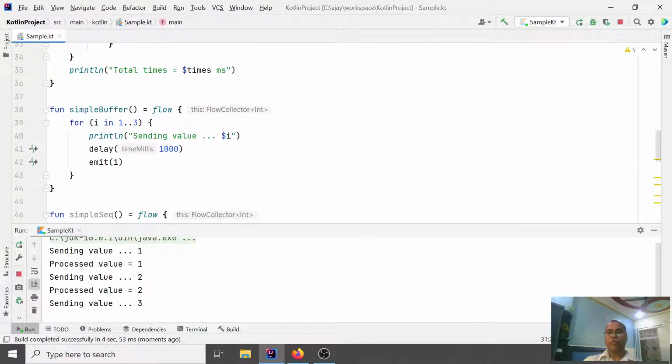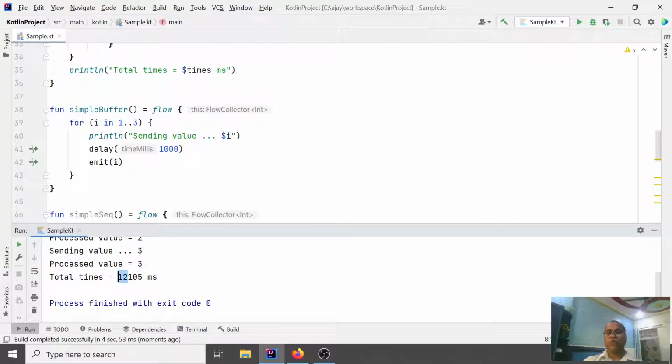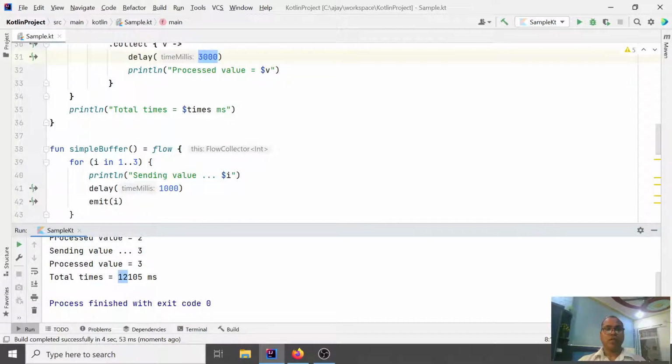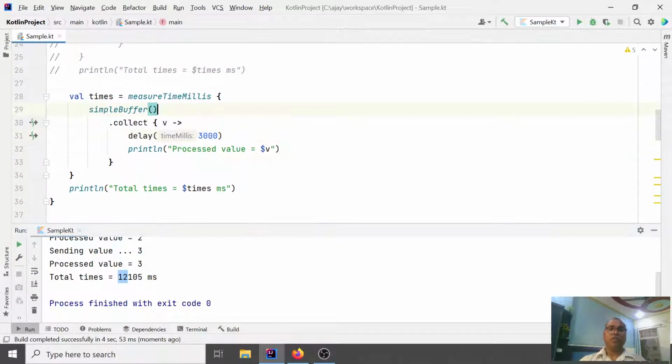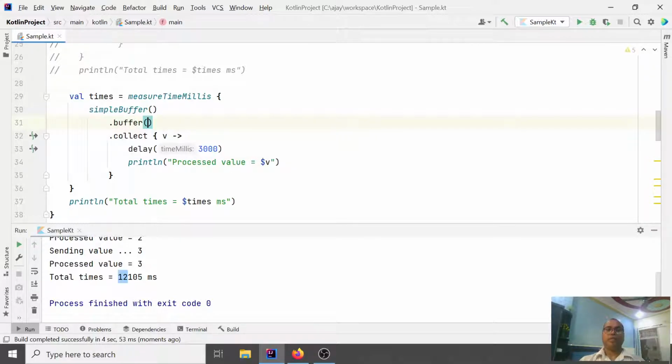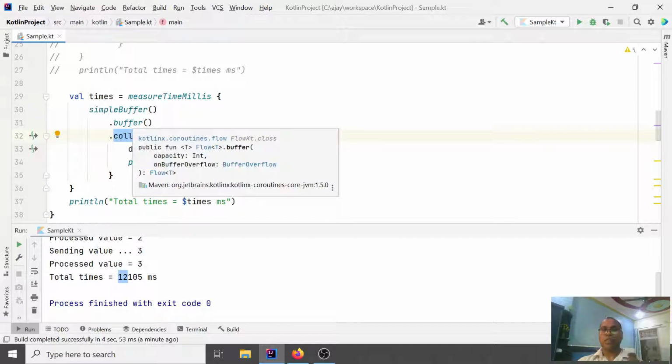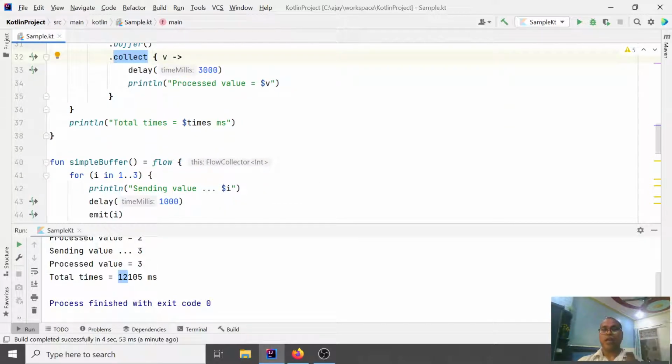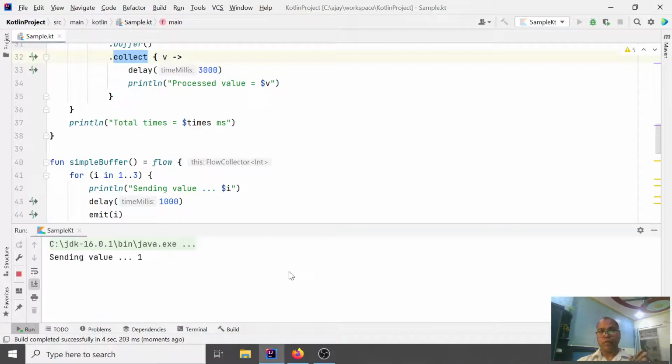After that, they are going to buffer the data, not waiting for someone. Now we are getting almost the same, but we are not using buffer here. So here we have the option function buffer. Whenever you say buffer, that means these requests should run in a different context, and I am running a different coroutine. Now take the difference, and now the flow execution goes from sequential to non-sequential.